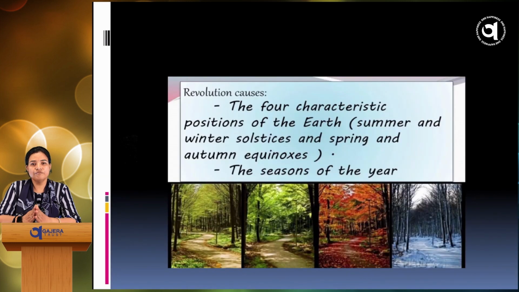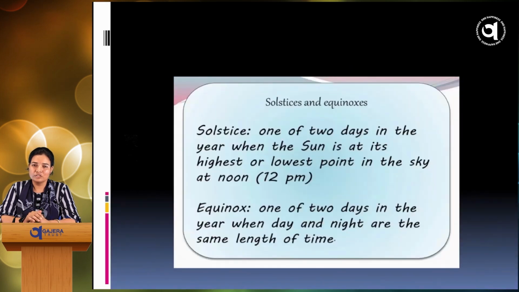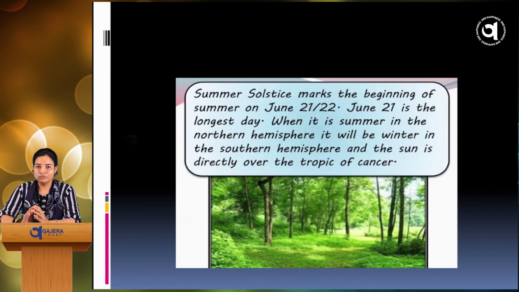So the main four characteristic positions of the Earth, the summer and winter solstices and the spring and autumn equinoxes, give the seasons of the year. Solstice: one of two days in the year when the sun is at its highest and lowest point in the sky at noon. Equinox: one of two days in the year when day and night are the same length of time. Summer solstice marks the beginning of summer on June 21st or 22nd. June 21st is the longest day.